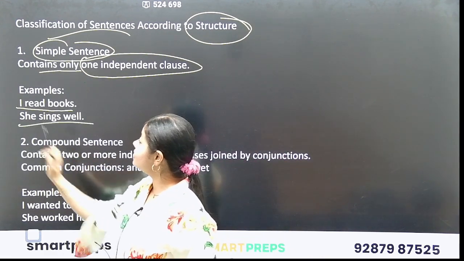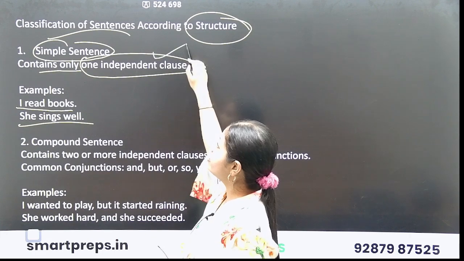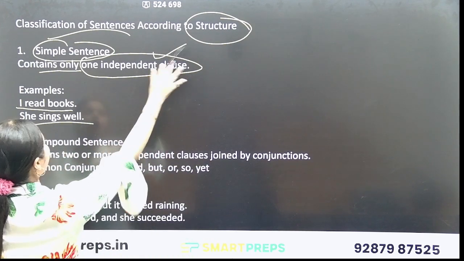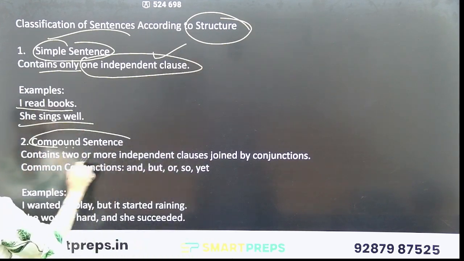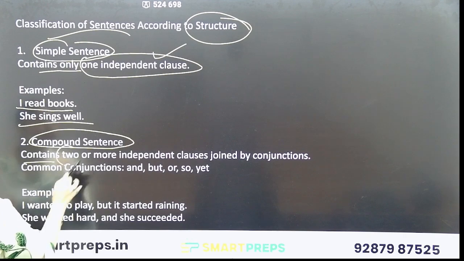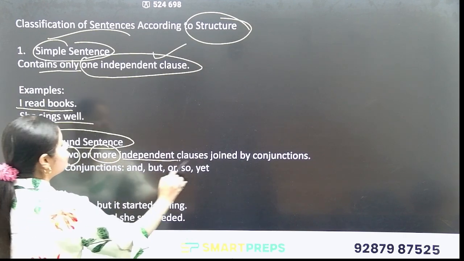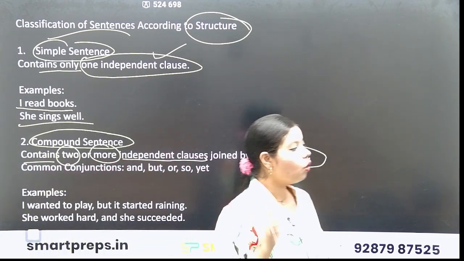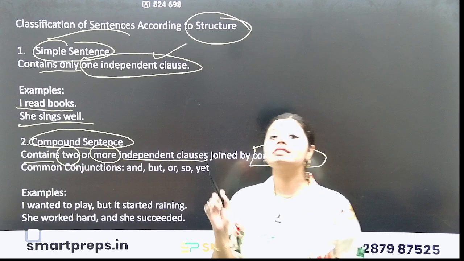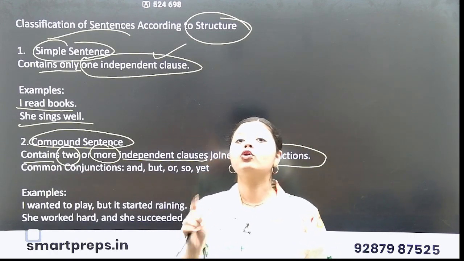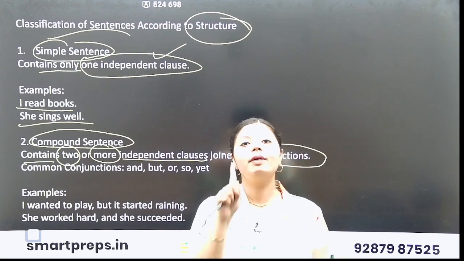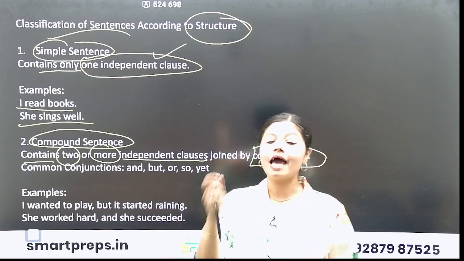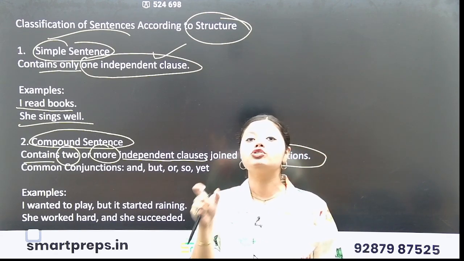She sings well. These are independent clause, simple sentence. Next type of sentence according to structure is what? Compound sentence. Contains two or more independent clauses joined by conjunctions. It means those sentences are known as compound sentence when there is not only one independent clause but two or more independent clauses, and those independent clauses will be joined by what?